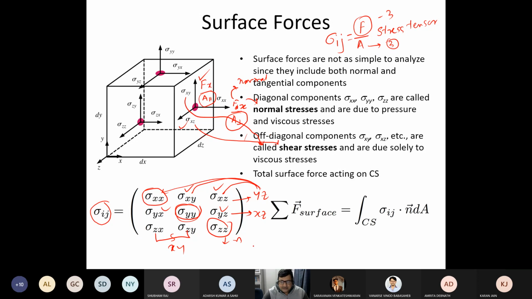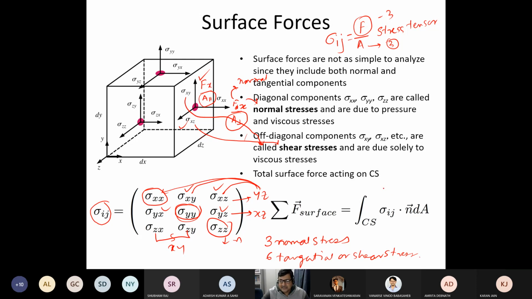So you have three normal stresses and six tangential or shear stresses. Correct? Is it clear?